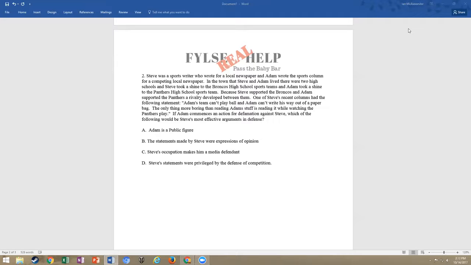Now remember, this is where having confidence in yourself going into the FYLSC is going to make the difference, because you are going to immediately say in your head, a media defendant? I don't think I've ever really heard of a media defendant, and you haven't. So that means C is wrong. And then D says Steve's statements were privileged by the defense of competition. Well, if you're beginning to think to yourself, I've never heard of the defense of competition, then you're right, and you need to have confidence in that, because we haven't covered it, and I don't know if that is a defense. So D is wrong.